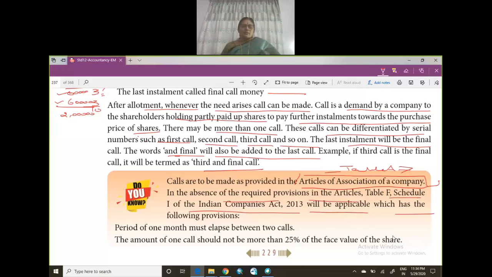What are they? A period of 1 month must lapse between two calls. So in between two calls, you have to wait for 1 month. This is a gap of 1 month. The amount of one call should not be more than 25% of the face value of the shares. So if it is 10 rupees into 25%, the zero cancels. How much is it? It should not be more than 2 rupees 50 paise. Fine. Okay.